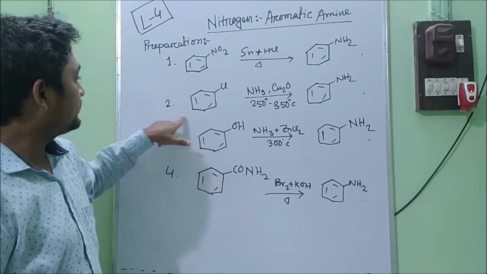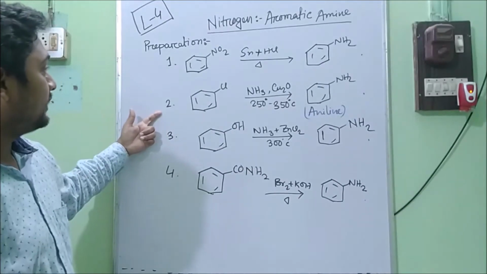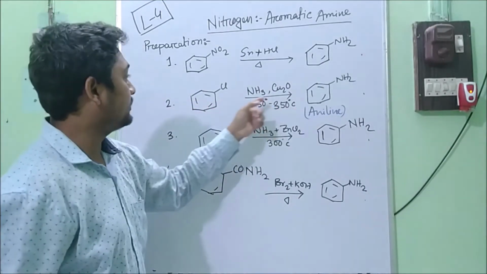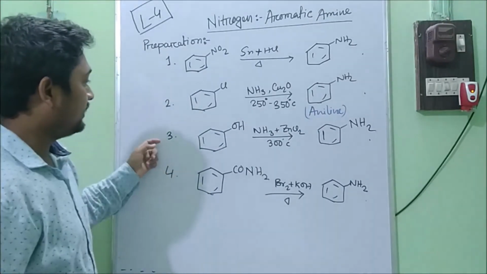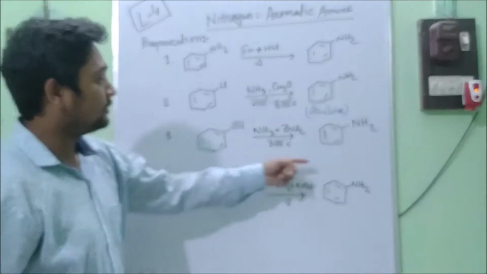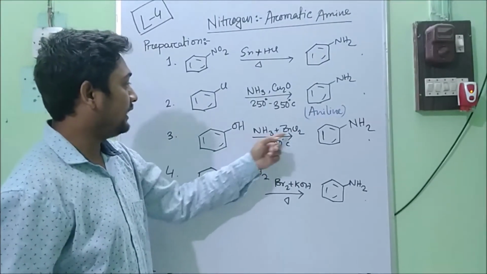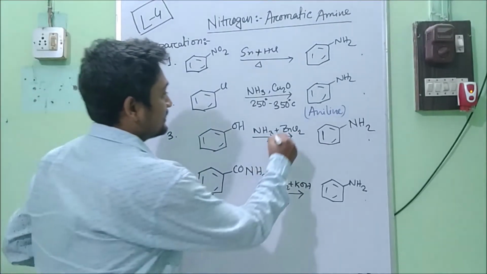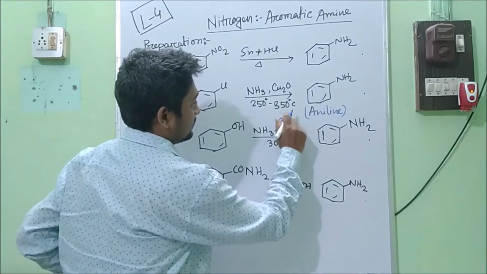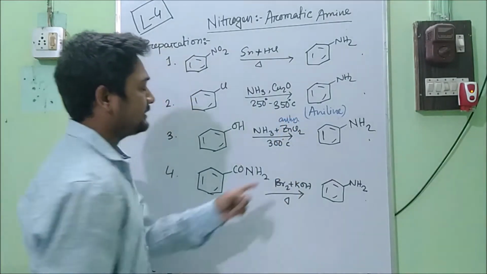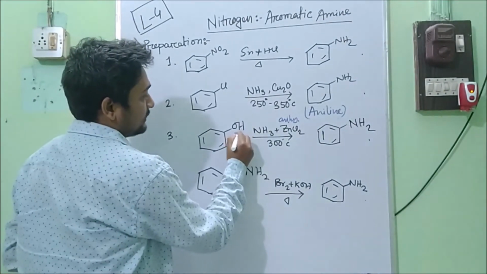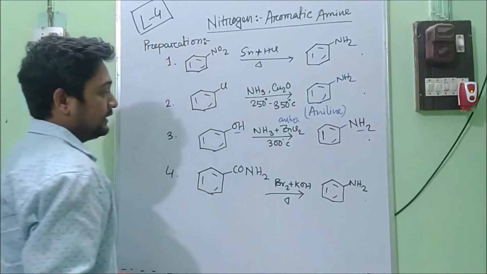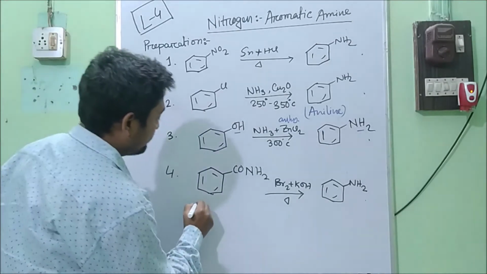Second one, chlorobenzene, we can convert into aniline by using ammonia at very high temperature. Third one, phenol, we can convert into aniline by using ammonia and anhydrous zinc chloride. Anhydrous zinc chloride acts as a catalyst. At high temperature it will convert into NH2, and this is benzamide.